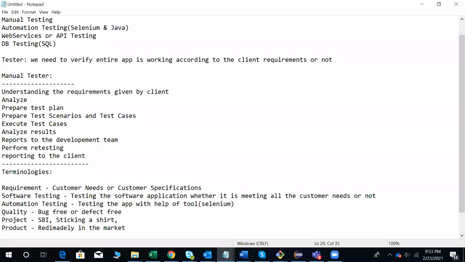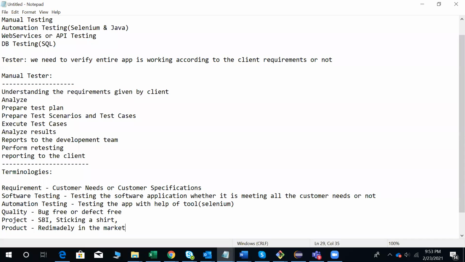For example, you go to a supermarket or shopping mall and identify a shirt which suits you. For that shirt, are you giving any requirements? No. The company has its own requirements, they stitch it and make it available ready-made to anybody. So those are products. Let me take MS Office. Is that a project or a product?